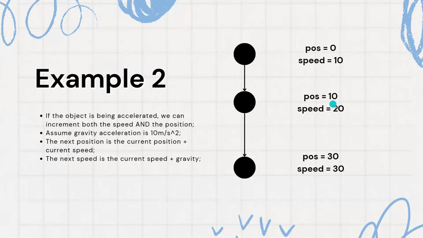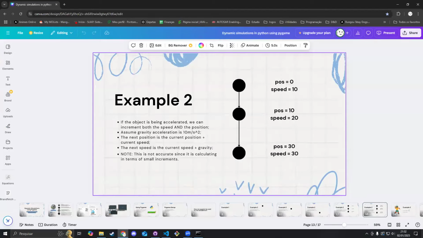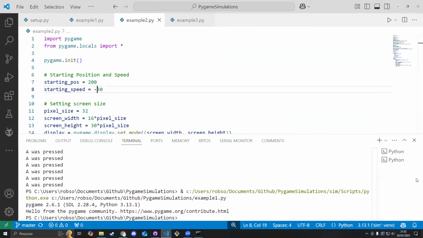And the speed has incremented as well because, again, the gravity is accelerating. So the speed is now 20, which is the previous value, 10, plus 10. Then for the next frame, we take the speed value and add it into the position value. And now we go to 30. The speed is also incrementing as well. Maybe that was not very clear, but I can show you on the simulation again.